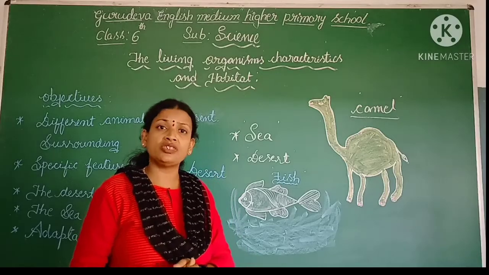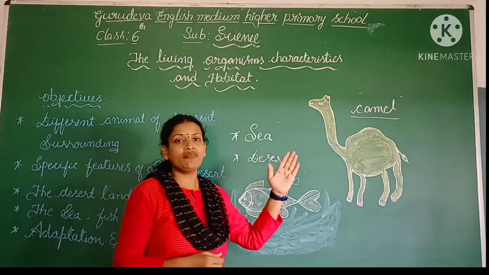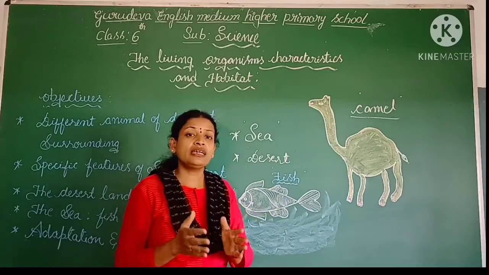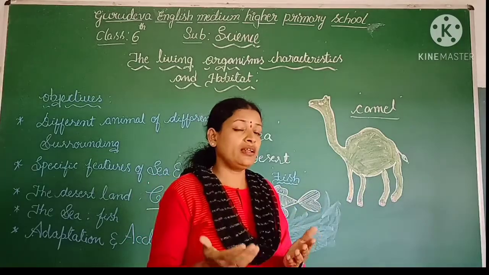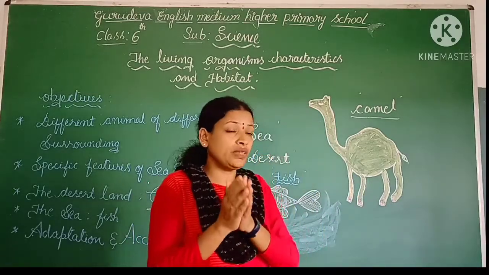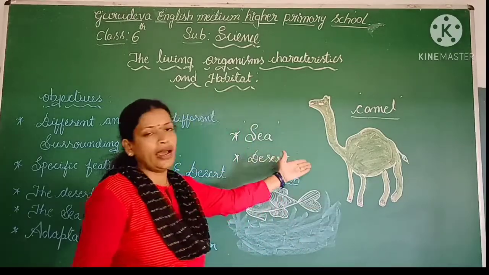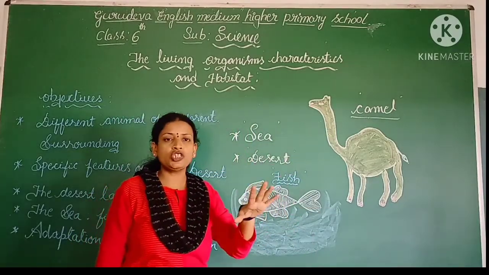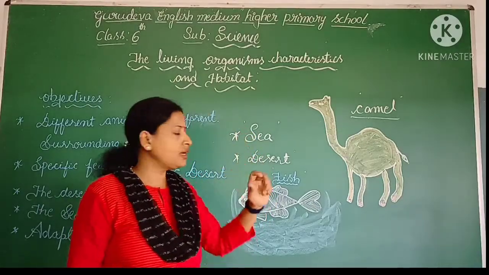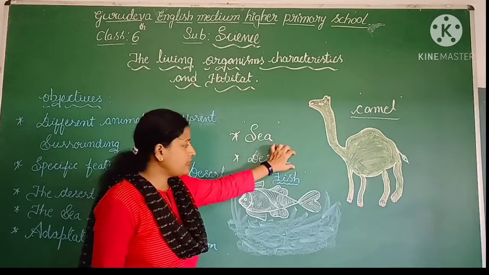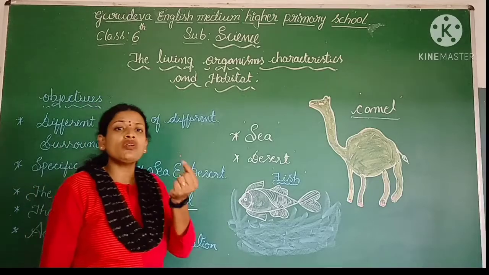How could they breathe? Definitely, the animals present in these desert areas live on the desert land and they are breathing the air, getting the air from the surroundings of the area. This is all about the desert lands. I hope you understood about those 2 regions, what the specific features of the sea as well as the desert are. Okay, now in detail, by considering one example,